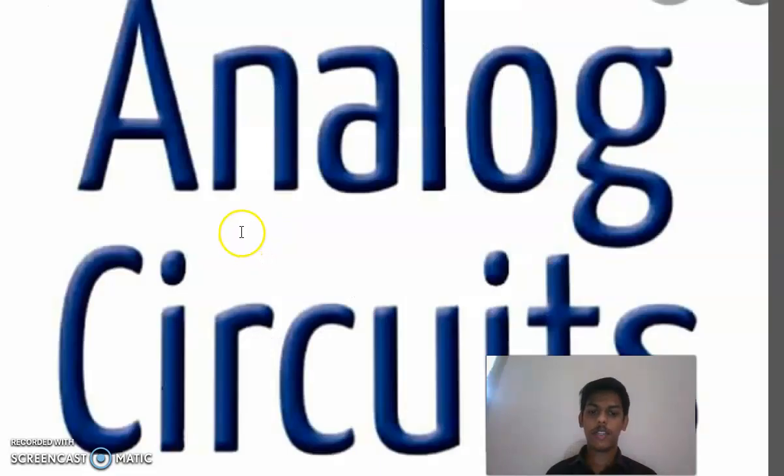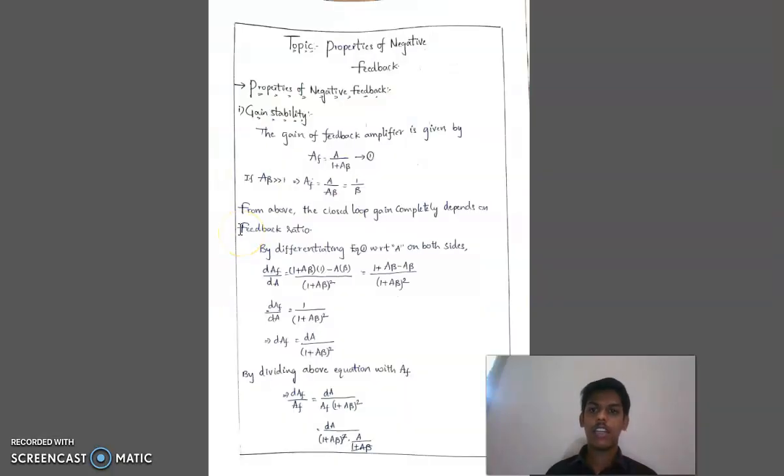Now let me deal with the subject analog circuits. In analog circuits, let me deal with the properties of negative feedback. First, the property is gain stability. As we know, the gain of a feedback amplifier is given as AF is equal to A by 1 plus A beta.